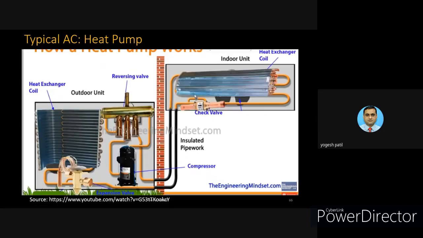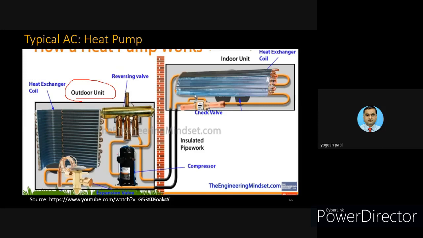Okay, so one more diagram that also shows the things very clearly. How the internal part actually looks, we can easily see here. So this is the heat exchanger, this is the outdoor section. This acts as a condenser. Then this is the reversing valve.